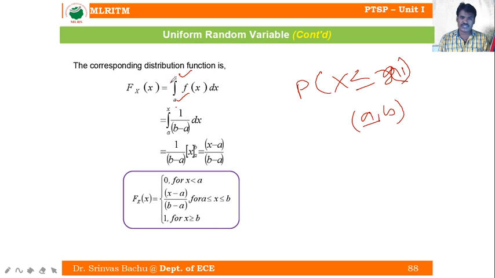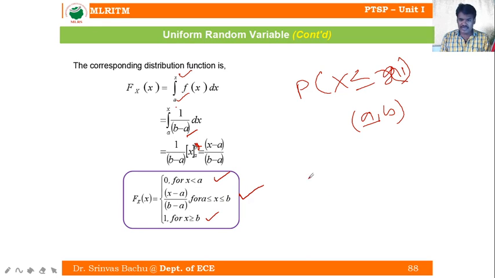We take the density function from a to x. The density value we got is 1 by (b minus a). Simplify this integration from a to x, where the upper limit is x. Apply the limits and simplify: we get (x minus a) by (b minus a) over the interval (a, b). When x is less than a, by default its value is 0. When x is above or equal to b, it is 1.